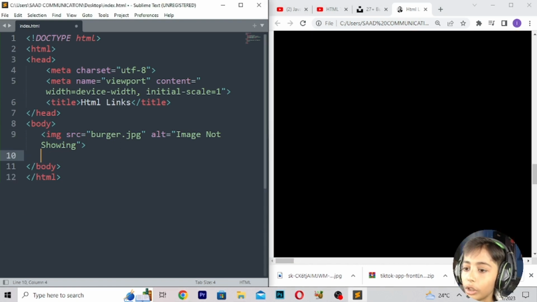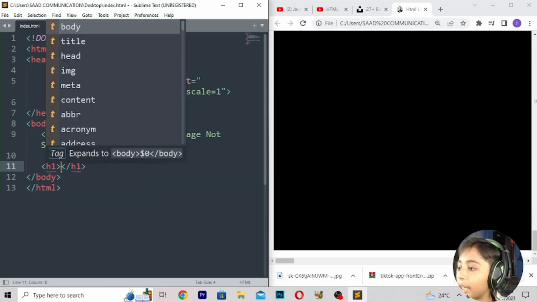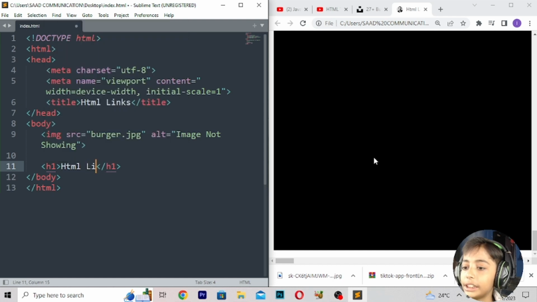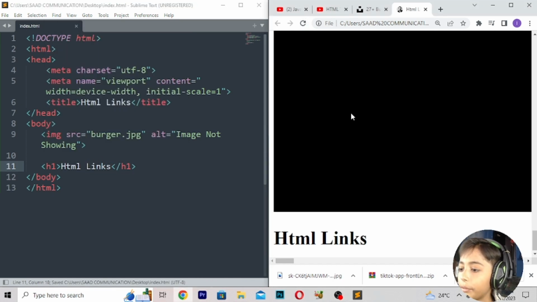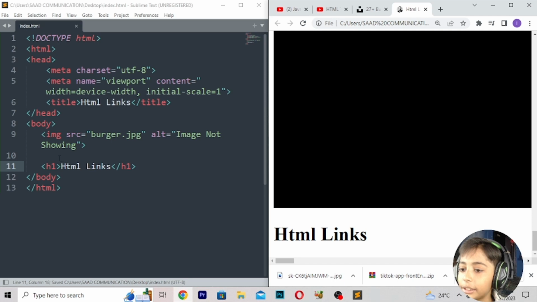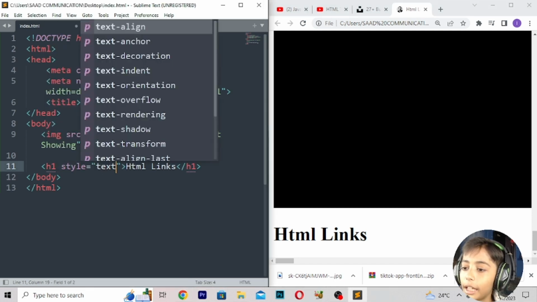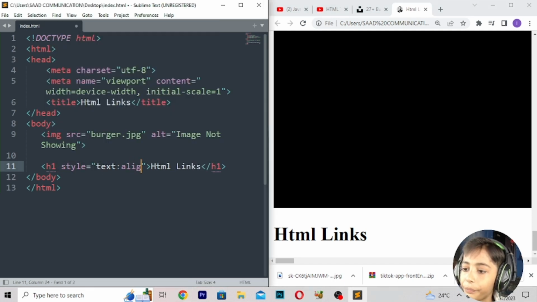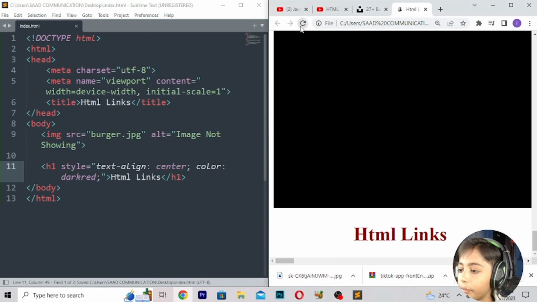Okay. So here we can write HTML and go down, and here I will write HTML links. Save, refresh. So here my HTML link has come easily. Here you can write style, text align should be center, and you can write anything. Here you can write color should be red. Save, refresh. So here you can see it easily has come. So first of all, here it is done.